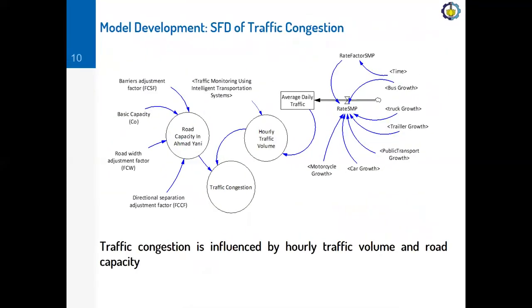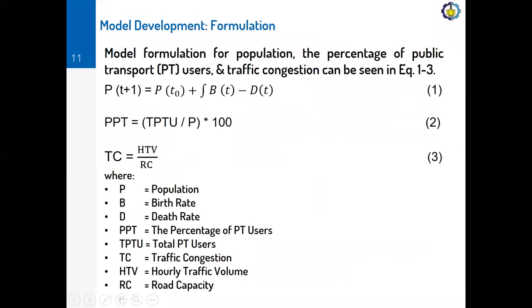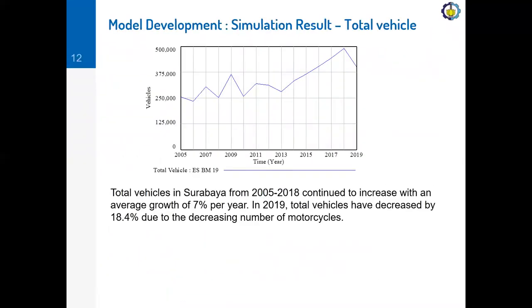Here is the other SFD, SFD of traffic congestion. As we can see from this SFD, traffic congestion is influenced by hourly traffic volume and road capacity. And here is the model formulation for populations, the percentage of public transport users, and traffic congestion that can be seen in equation 1 to 3. And here are the simulation results of total vehicle.